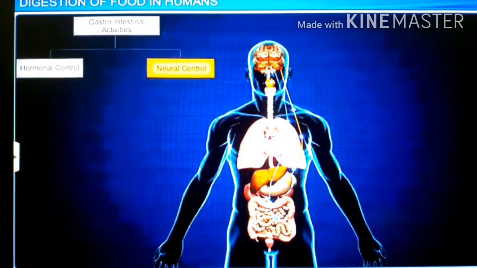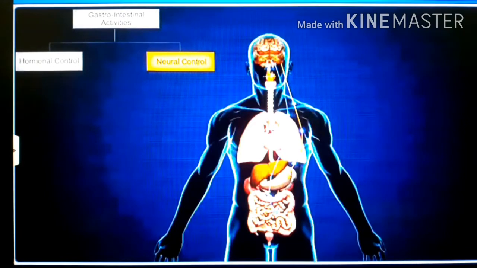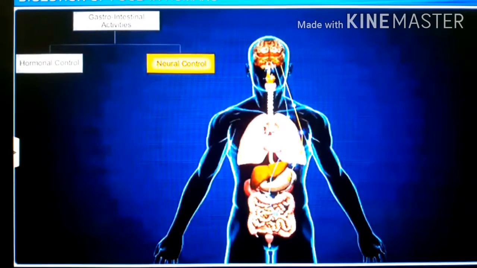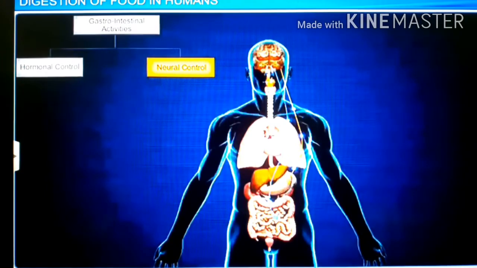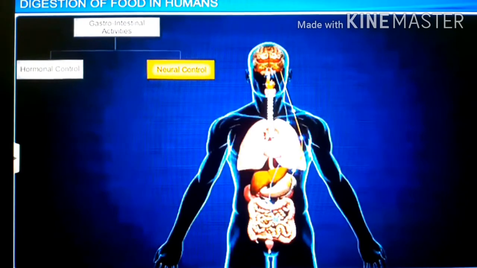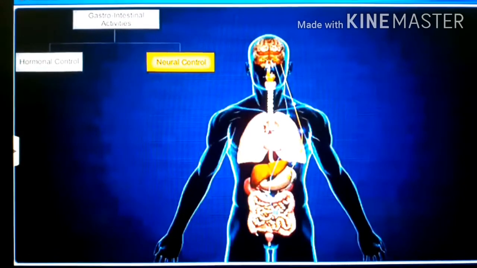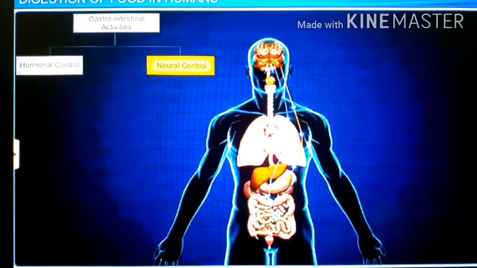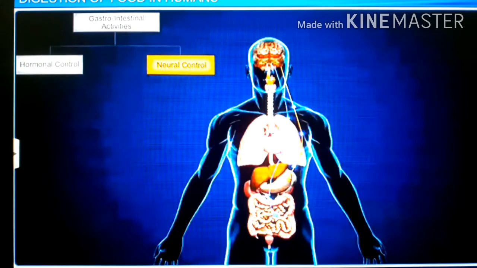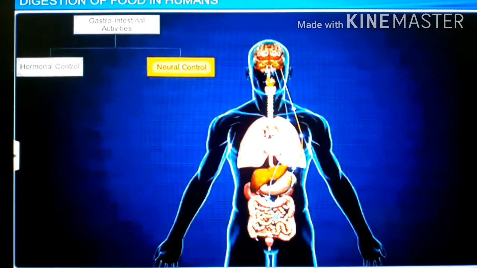So dear students, in this section we complete digestion, how digestion takes place in the small intestine, particularly the duodenum. The next two parts, jejunum and ileum, are modified for absorption of simple foods like amino acids, glucose and other simple sugars. So thank you very much.